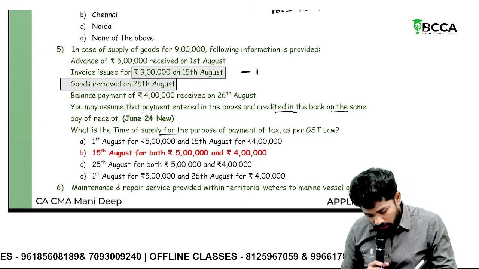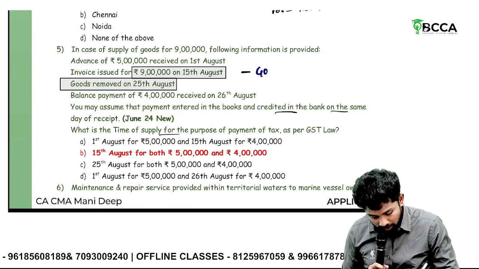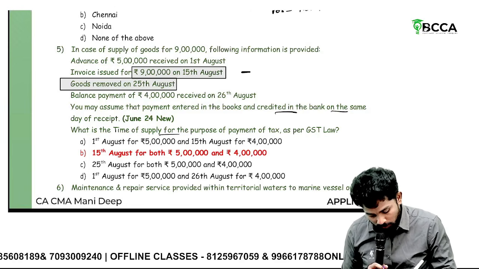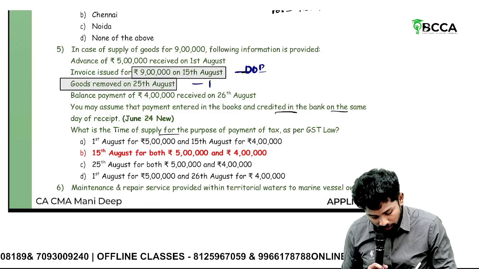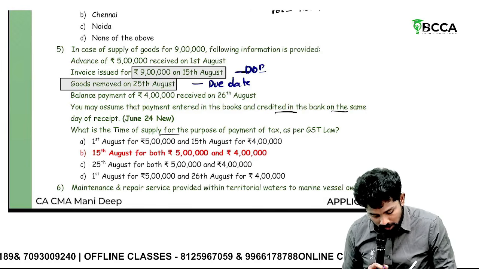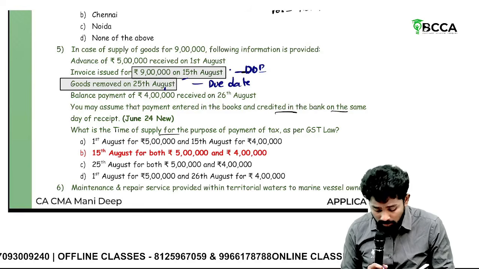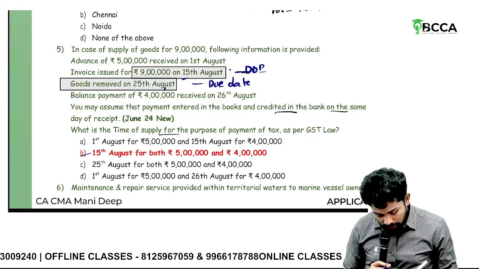For goods, is advance relevant or irrelevant? For goods, advance is irrelevant. What is the time of supply? Here it is the date of invoice or the due date of invoice. Due date of invoice is 25th August. Date of invoice is 15th August. Whichever is earlier is the time of supply. So 15th August for both 5 lakhs as well as 4 lakhs.